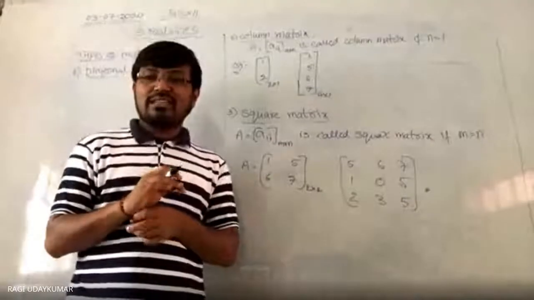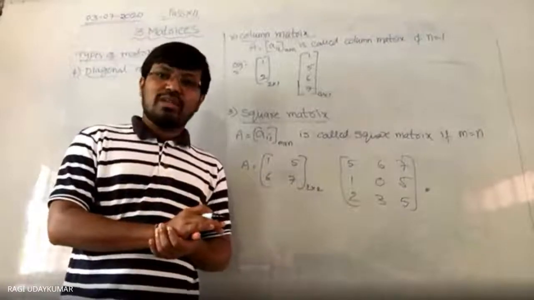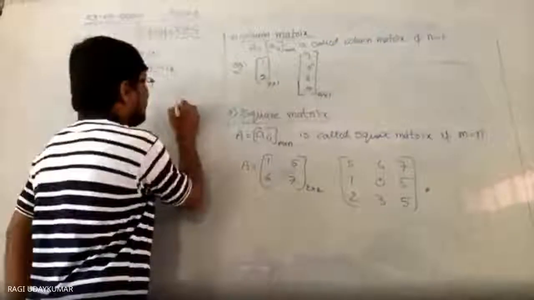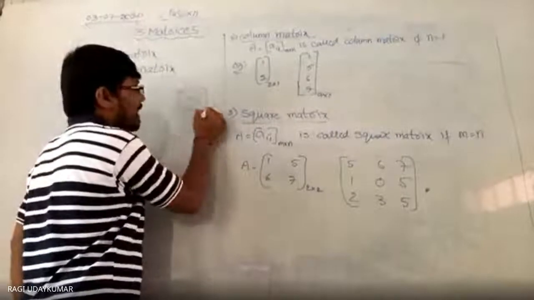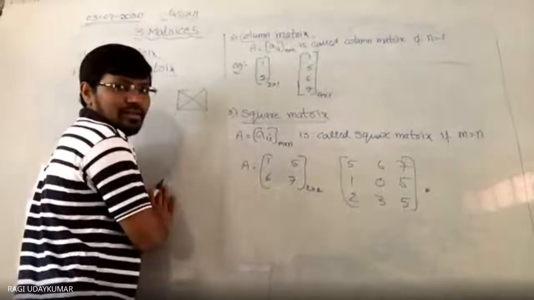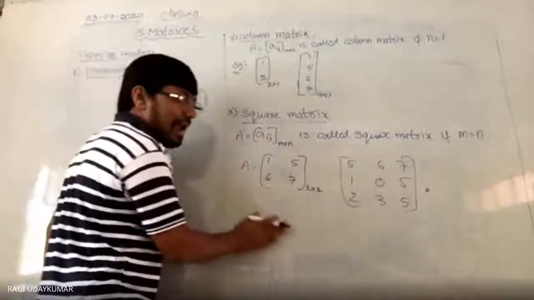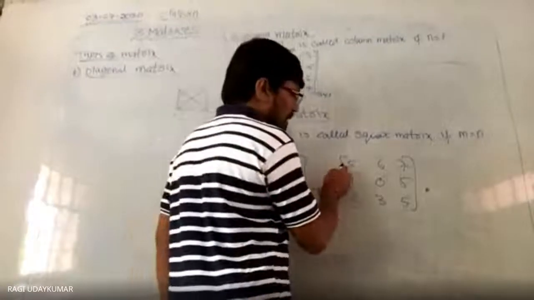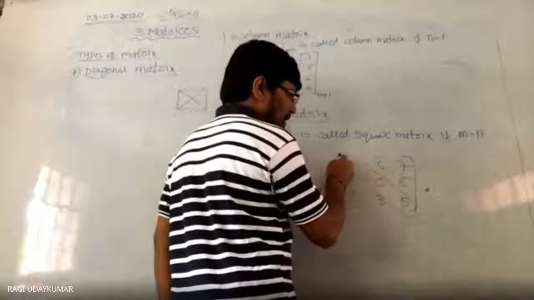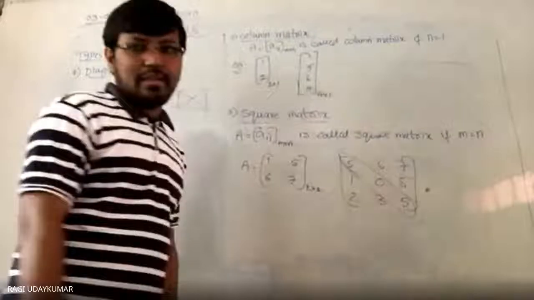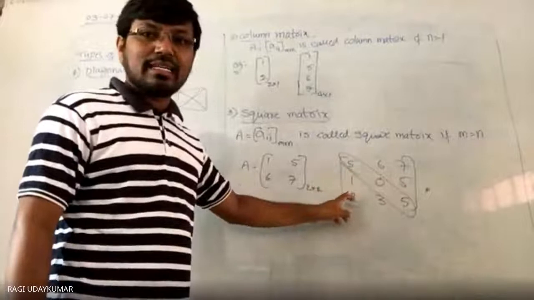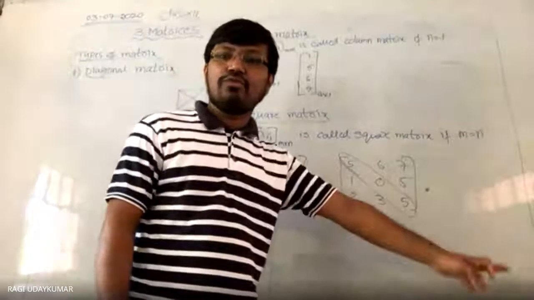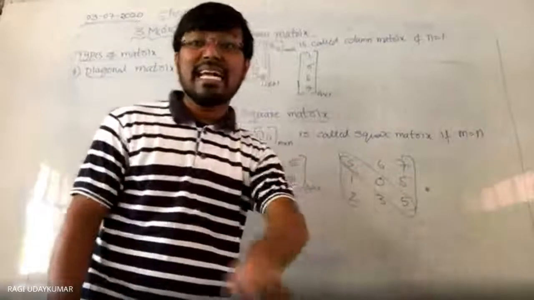A diagonal matrix is a matrix in which the principal diagonal elements. Most students will get a doubt: in a square, we call both of these diagonals. But in a matrix, the principal diagonal elements are the elements present in the places a11, a22, a33, a44, a55, ann.